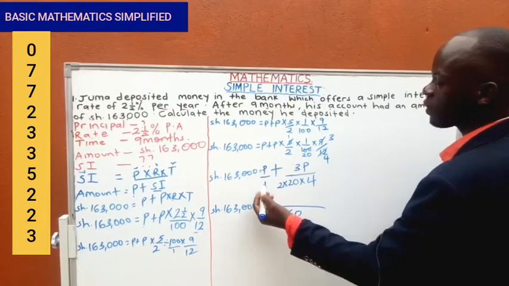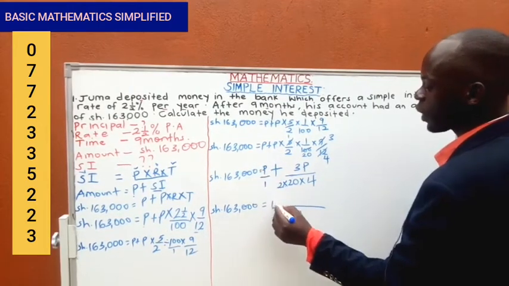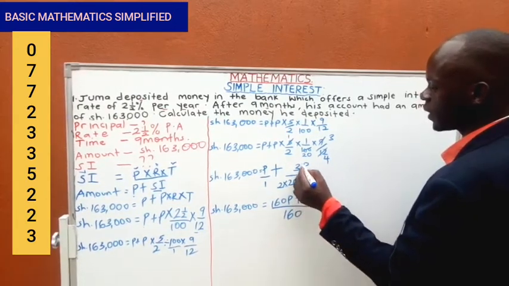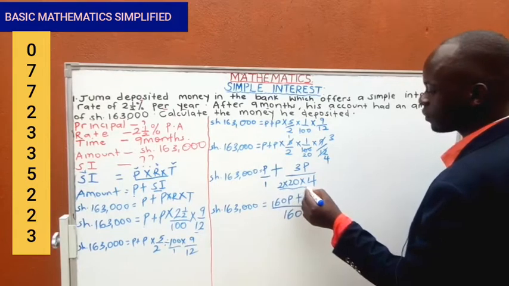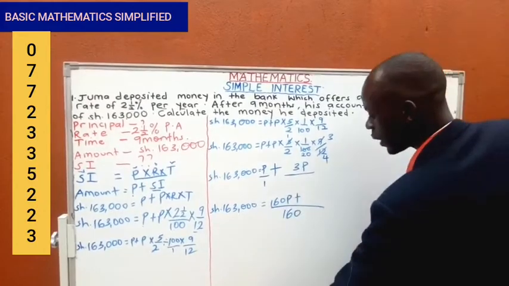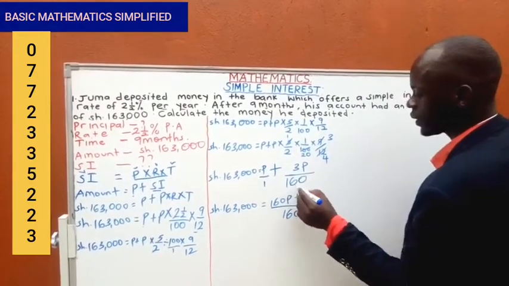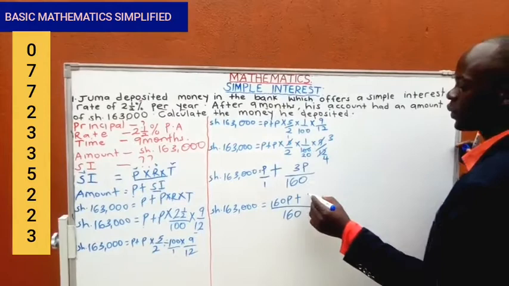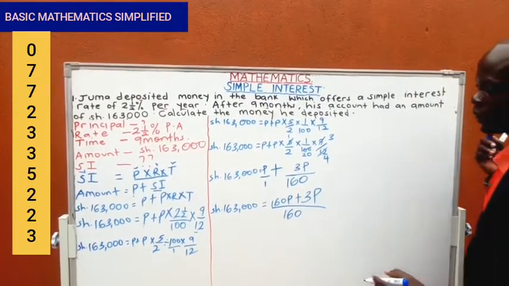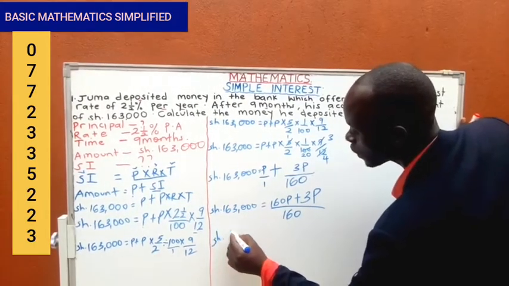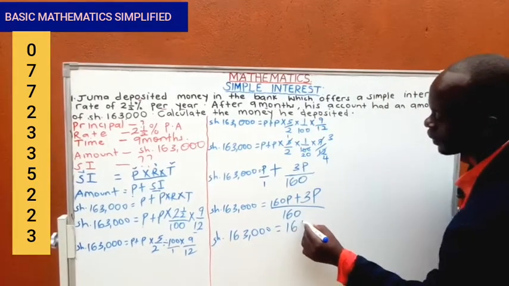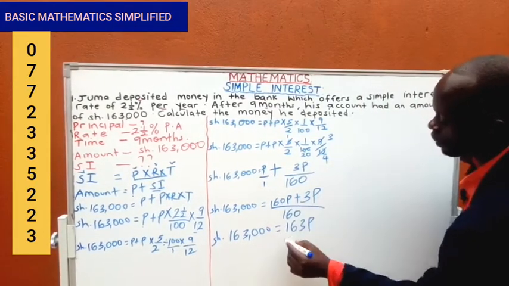Now you divide 160 by 1 times p, which is 160p. Or if you want us to put it direct like this, we can have it there as 160. 160 divided by 160 times 3p gives you 3p. Now at that stage, we can now have shillings 163,000 equals 163p, 160 plus 3p out of